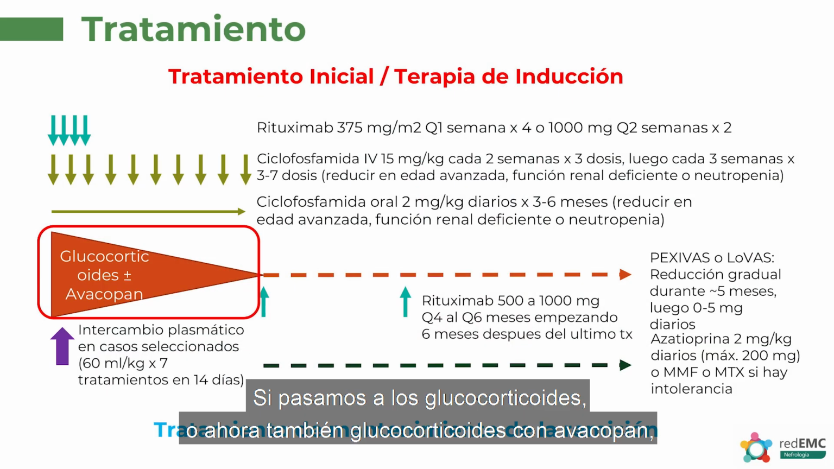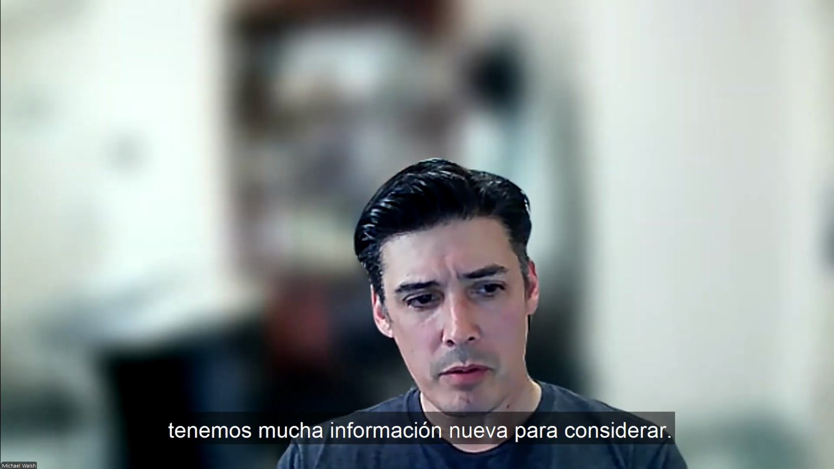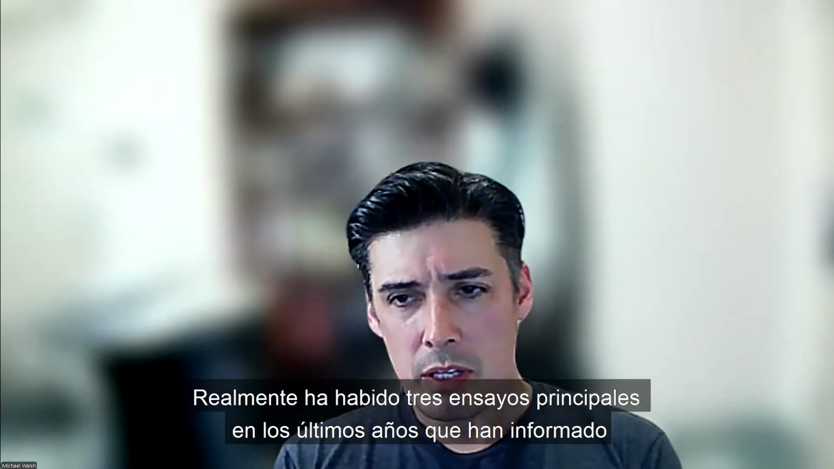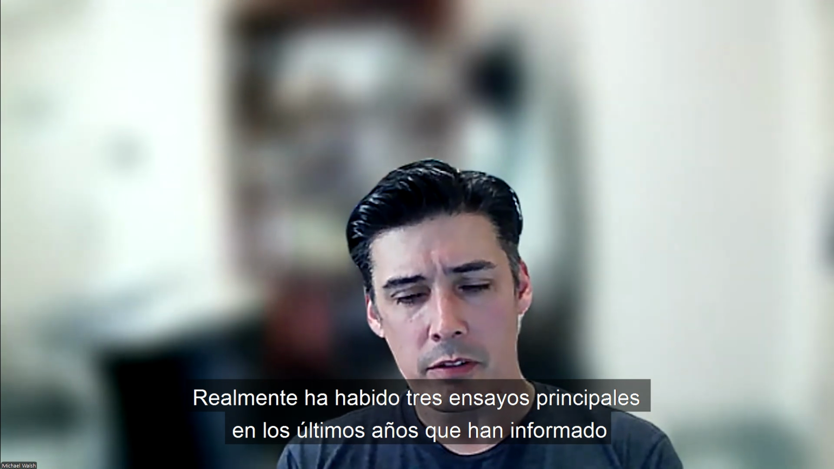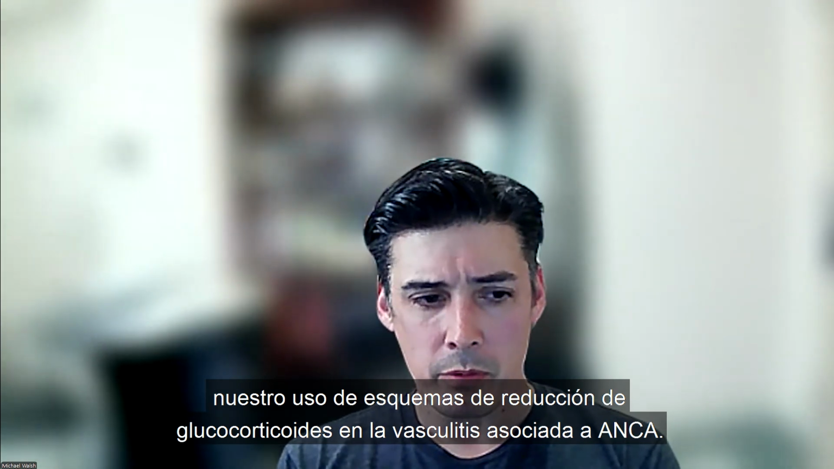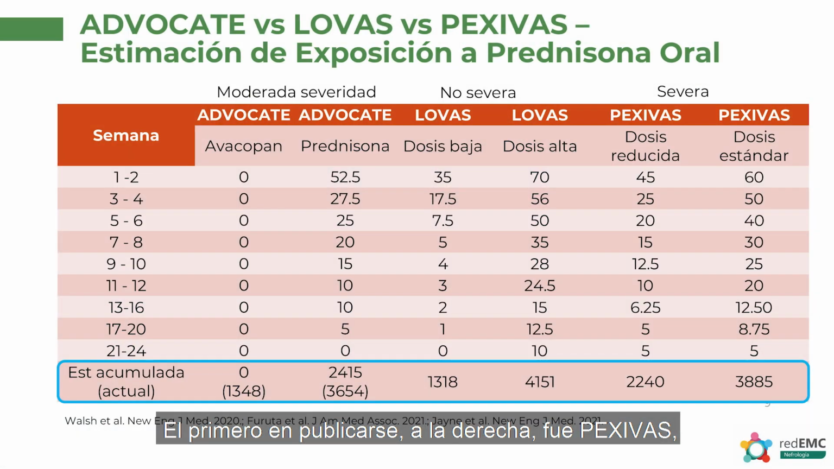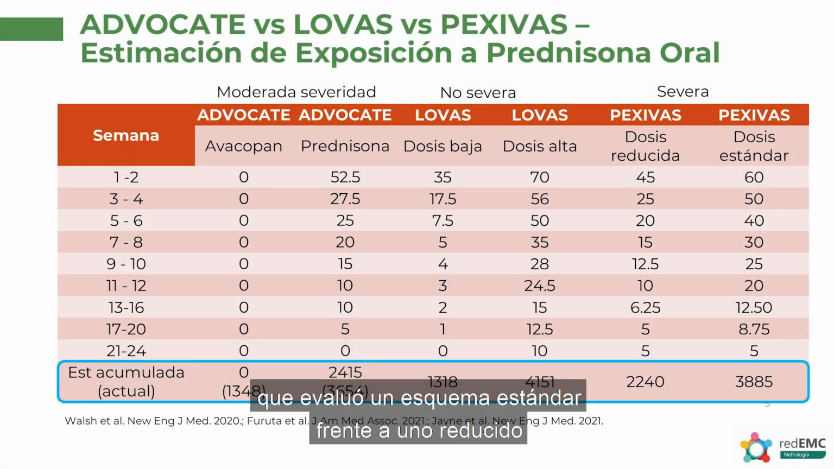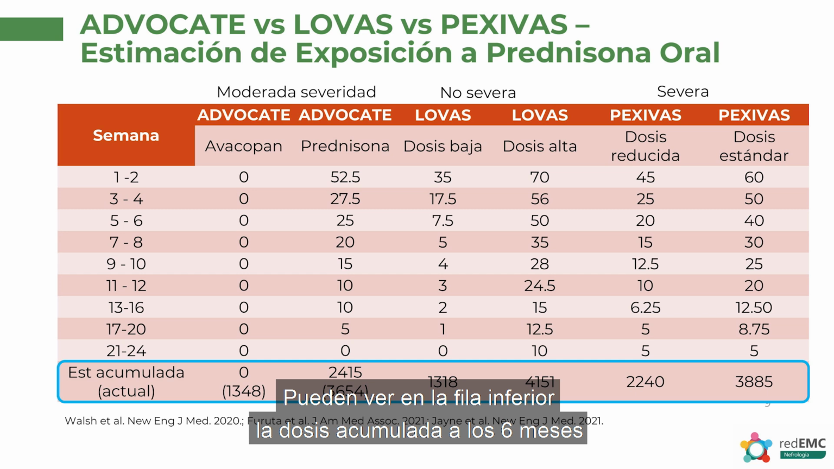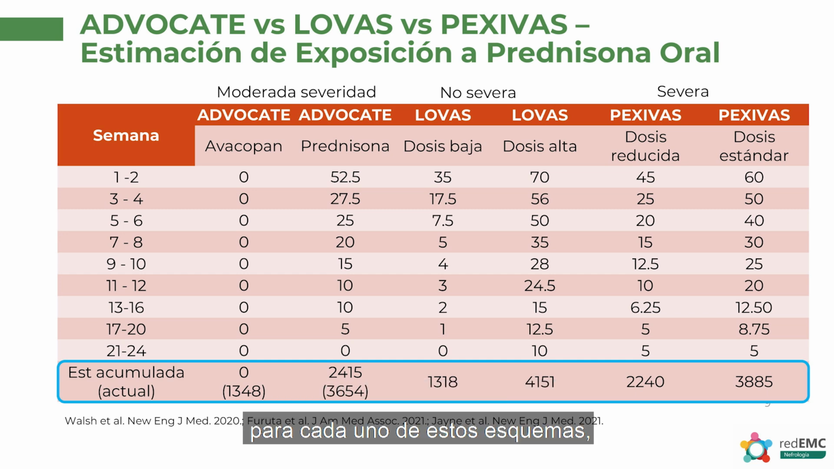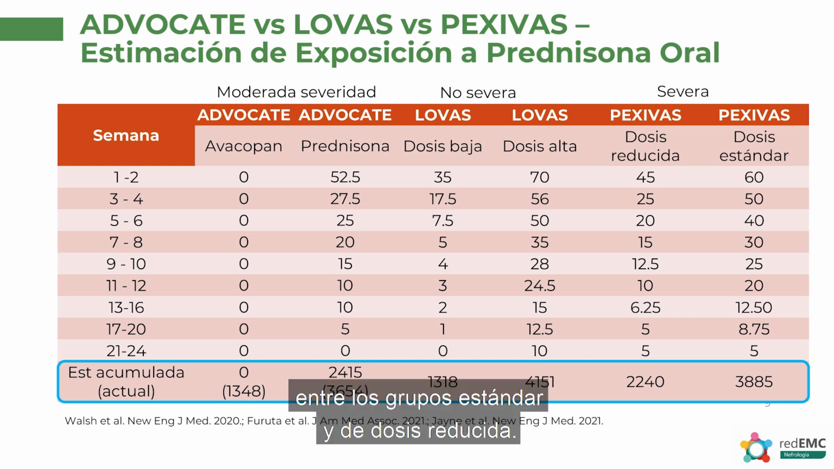If we move on to glucocorticoids, or now also glucocorticoids in avacopan, we have lots of new information to think about. There's really been three major trials in the last few years that have informed our use of glucocorticoid tapering regimens in ANCA-associated vasculitis. The first to come out, on the far right, was PEXIVAS, which tested a standard versus a reduced dose regimen of glucocorticoids in patients with severe ANCA-associated vasculitis. You can see in the bottom row the cumulative dose at 6 months for each one of these regimens. And in PEXIVAS, it was roughly a 40% reduction between the standard and reduced dose arms.